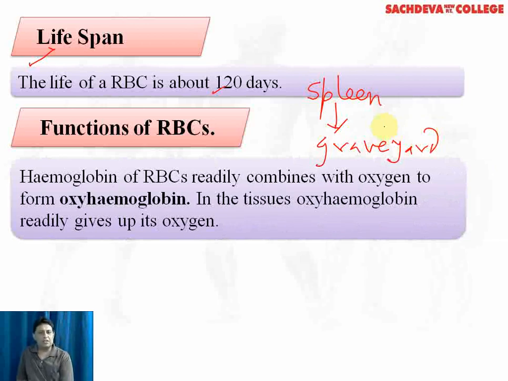Coming to function of RBCs. Hemoglobin of RBCs readily combines with oxygen to form a compound which is called oxyhemoglobin. Remember, oxyhemoglobin is just a physical combination. There is no chemical reaction involved. In the tissues, oxyhemoglobin readily dissociates to give up its oxygen.